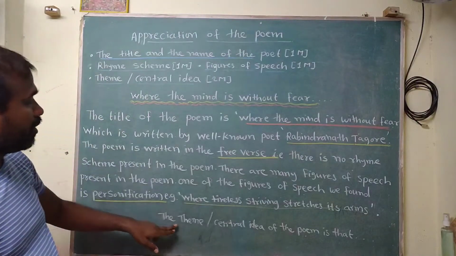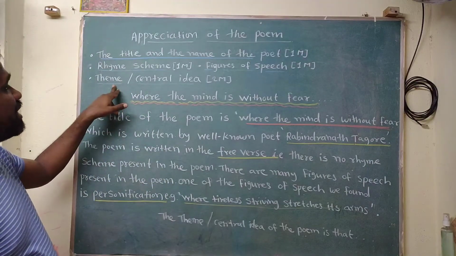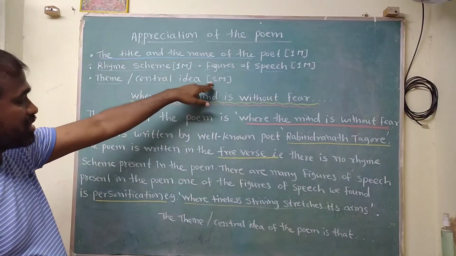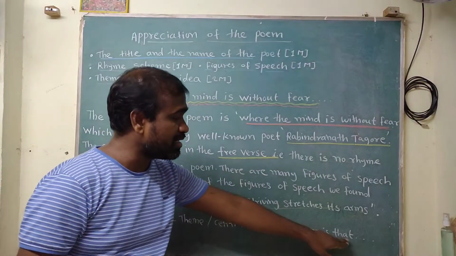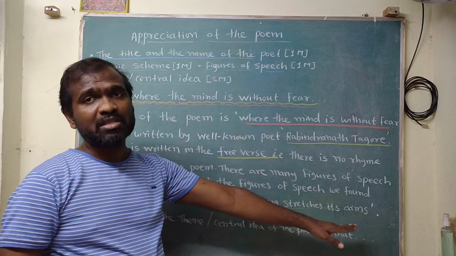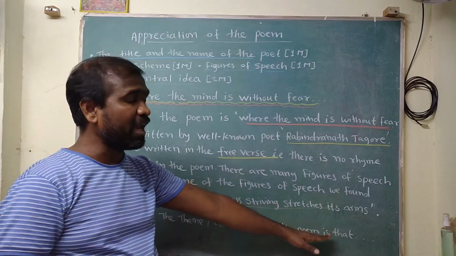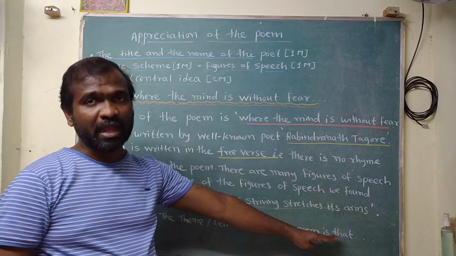Then next and last point, that is theme or central idea, which is for 2 marks. We can start that point. The theme or central idea of the poem is, now we know that every poem has its theme or central idea, that we can list in 3 to 4 lines.